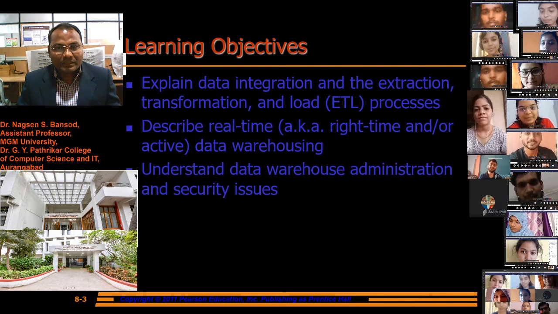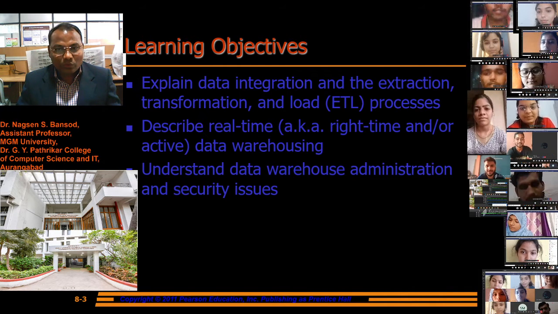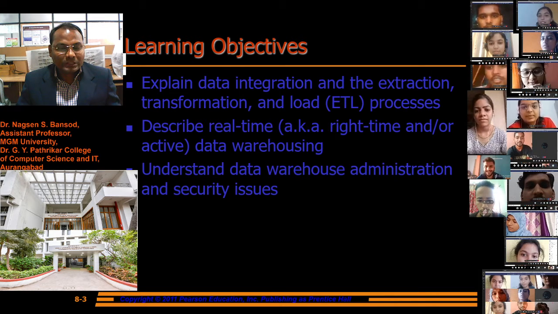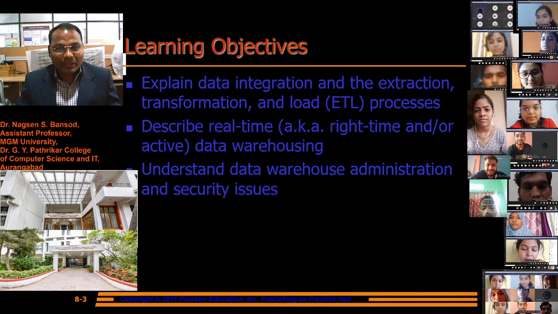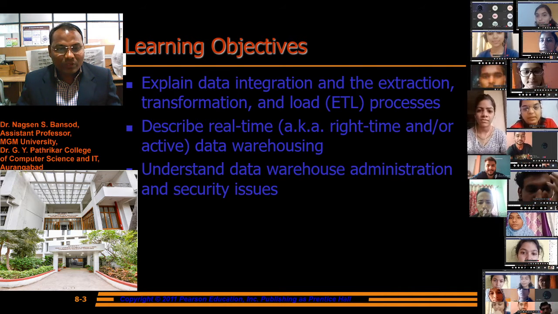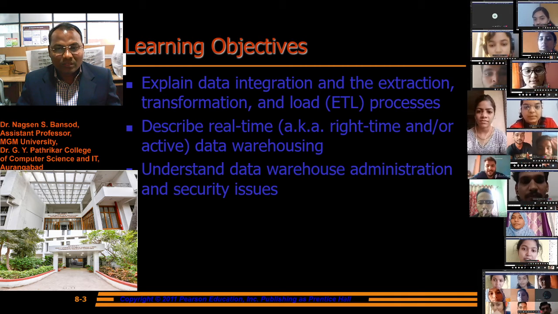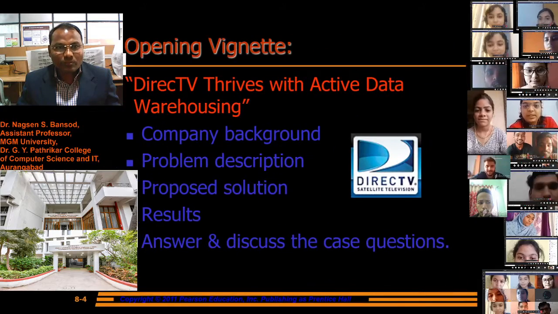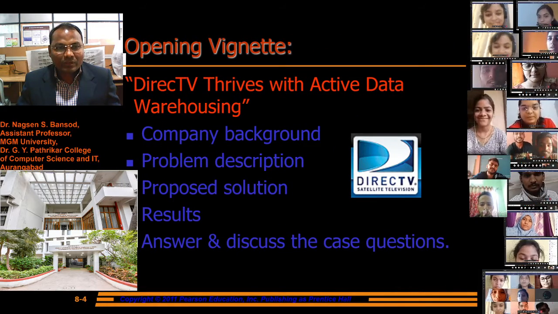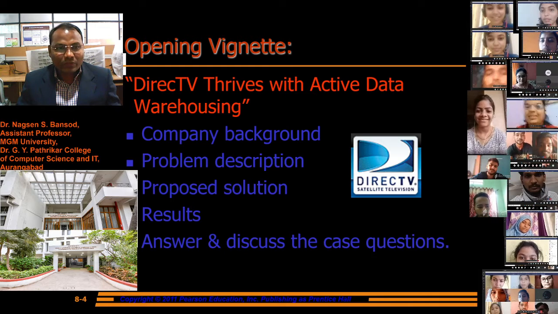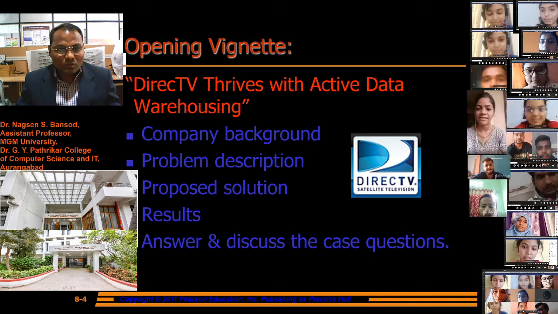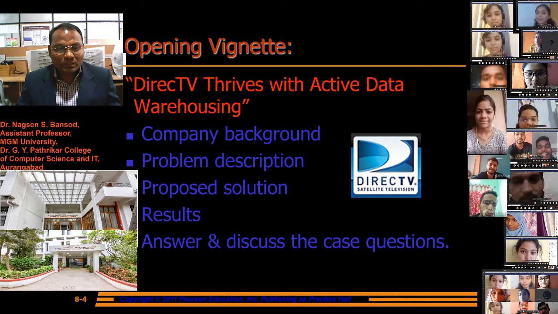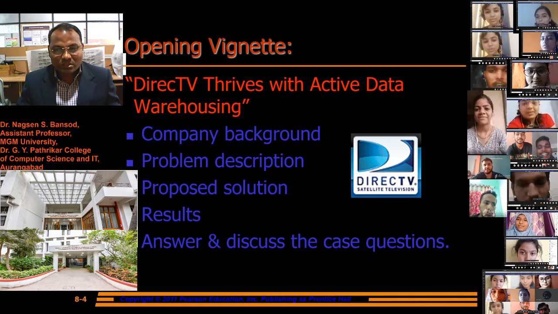Explain the data integration and the extraction, transformation and load processes. Again, there is the objective to describe real-time, aka right-time, and or active data warehouse. Understand the data warehouse administration and security issues. Then the case: Open Wignity DirectDB thrives with active data warehouse. In this, the company background, problem description, proposed solution, results and answer, and discuss the case questions.